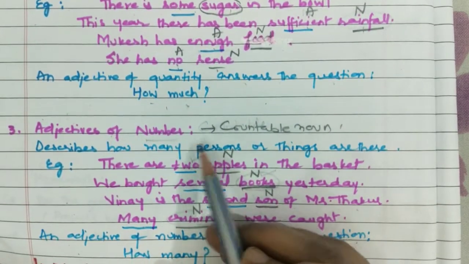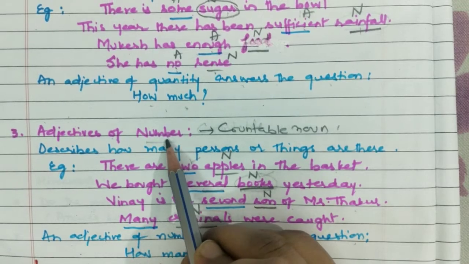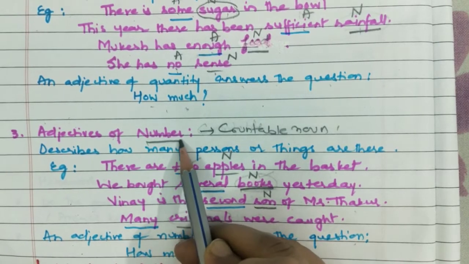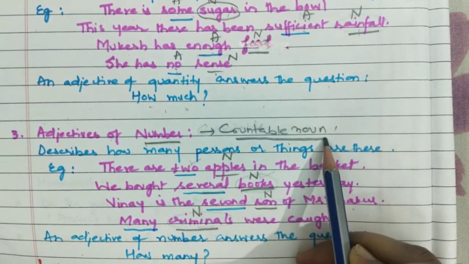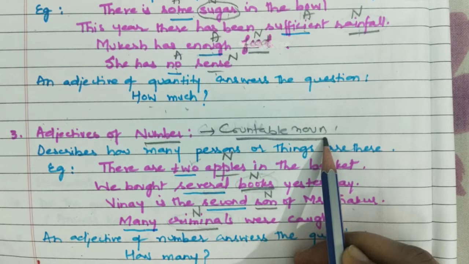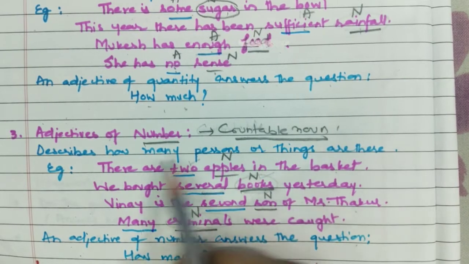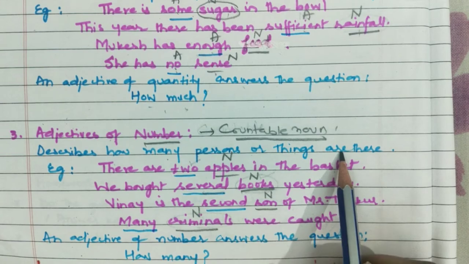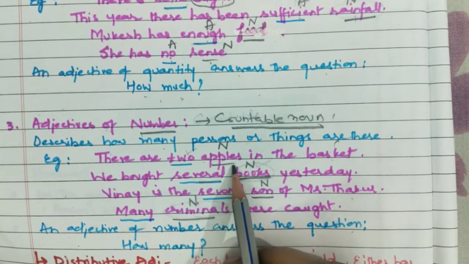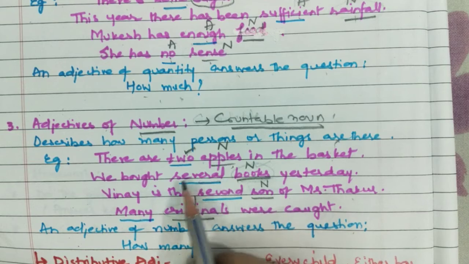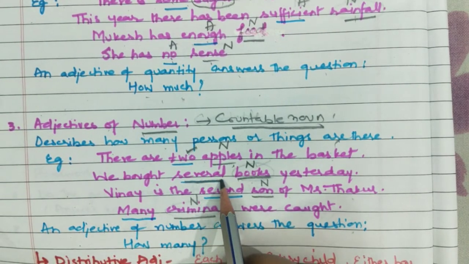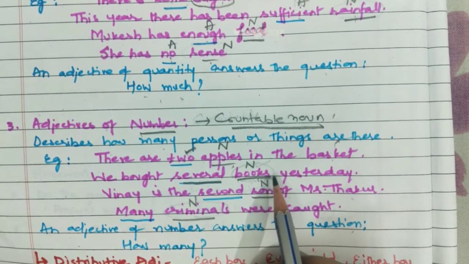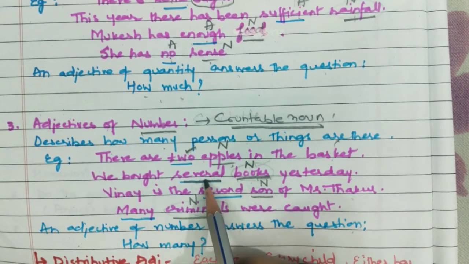Now come to adjective of number. An adjective of number does not necessarily give a number; it is used with any countable noun. It describes a countable noun, telling how many persons or things there are. There are 2 apples, so it can give a number. We bought several books. Several does not give a number, but since books is a countable noun, several is going to be an adjective of number.